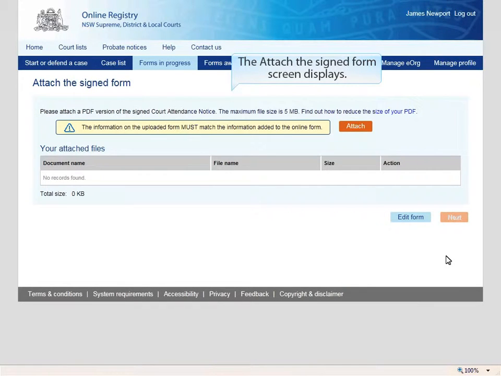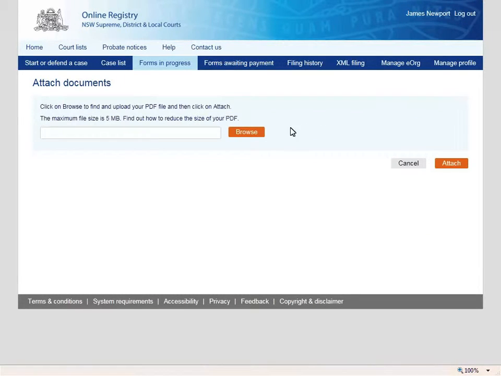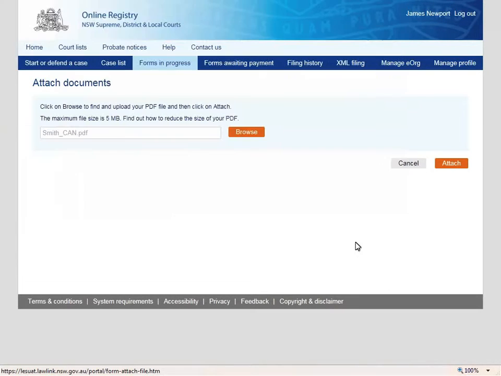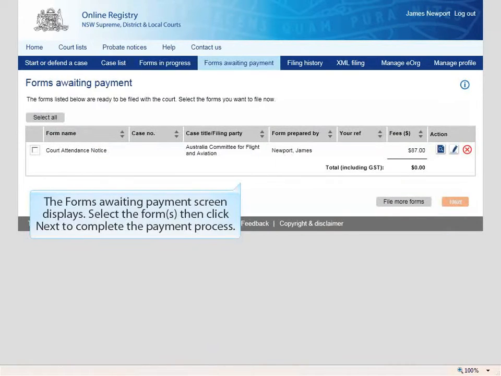The Attach the Signed Form screen displays. Click the Attach button to browse for the completed CAN form. The user clicks Browse, then selects a PDF from their documents and clicks Attach. Once the form is attached, click the Next button. The form's awaiting payment screen displays. Select the form, then click Next to complete the payment process.